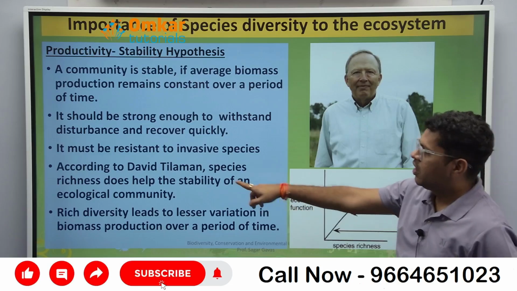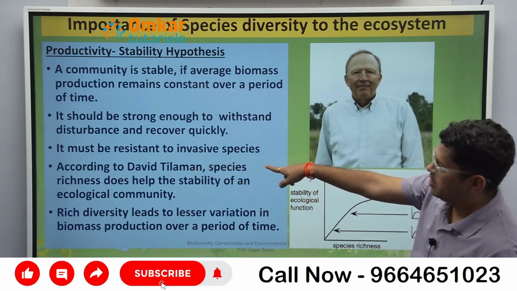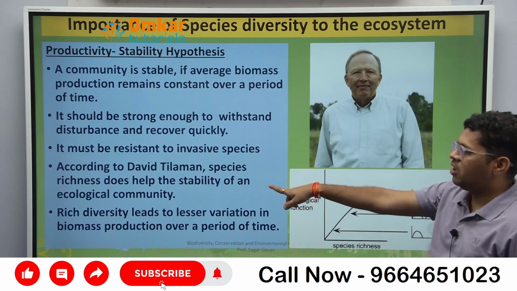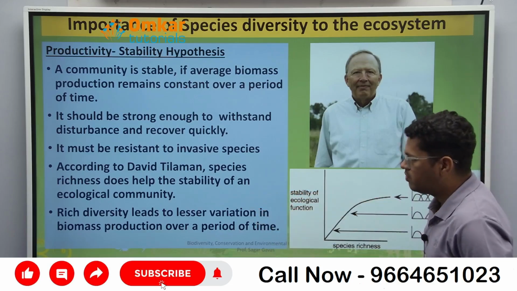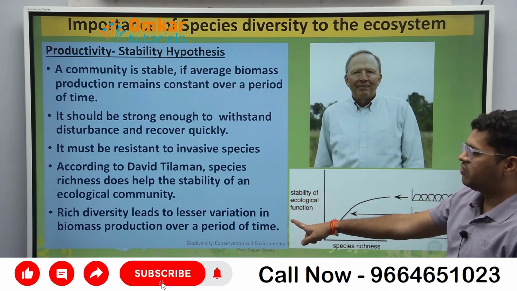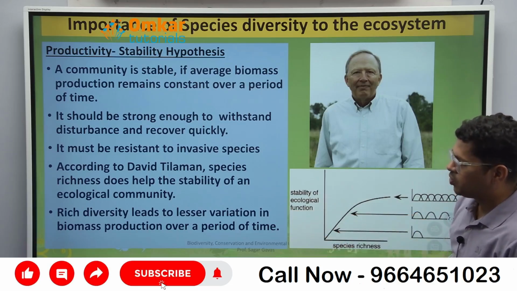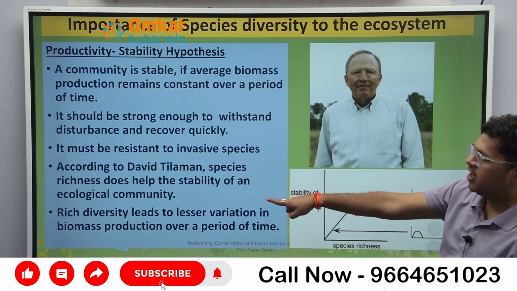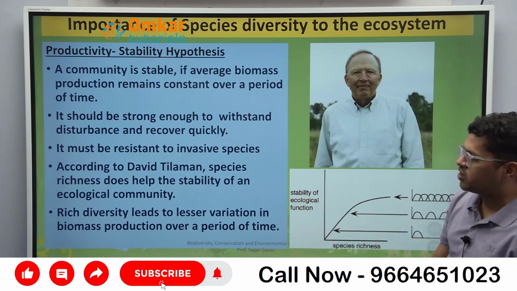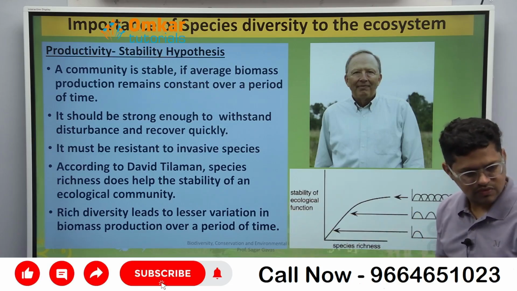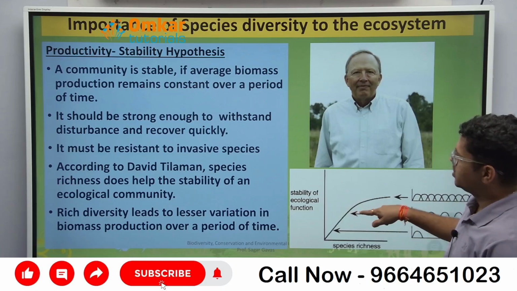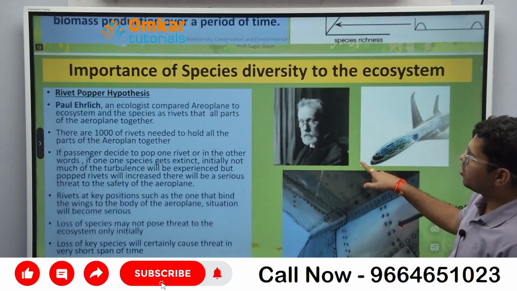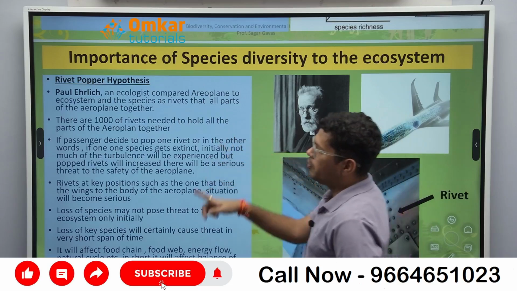Okay, according to David Tilman, species richness does not help in the stability of the ecological community. Rich diversity leads to lesser variation in biomass production over a period of time. अगर बायोडायवर्सिटी ज्यादा है तो variation in the biomass production क्या है? There is less. Are you getting? Next, there is another hypothesis called as Rivet Popper hypothesis.